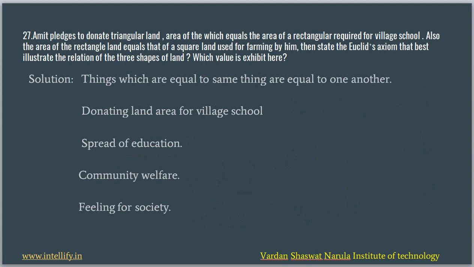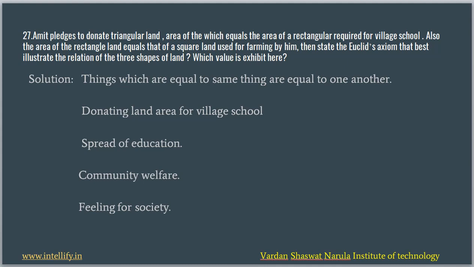Amit pledges to donate triangular land, the area of which equals the area of a rectangular plot required for a village school. Also, the area of the rectangular land equals that of a square land used for farming by him. Then state the Euclid axiom that best states the relation of the three shapes of land. Which value is exhibited here?